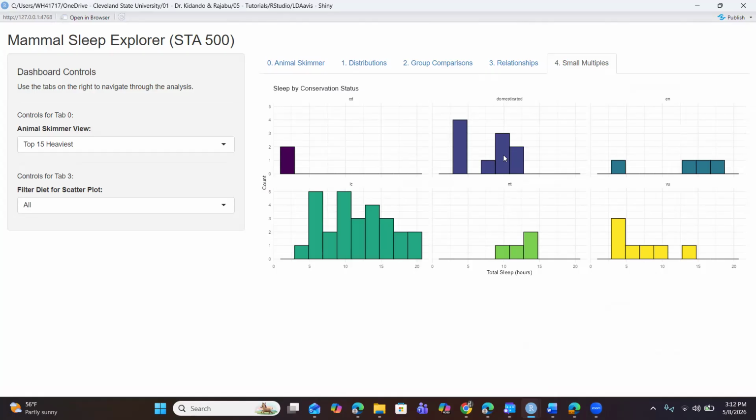As we saw, the omnivorous group tended to have a very consistent sleep hour duration as compared to other groups like insectivores, which tend to have a very wide range of sleep hour duration. Also for conservation status, the animals which are in danger tend to sleep less as compared to the animals which are not vulnerable, which are not in danger.